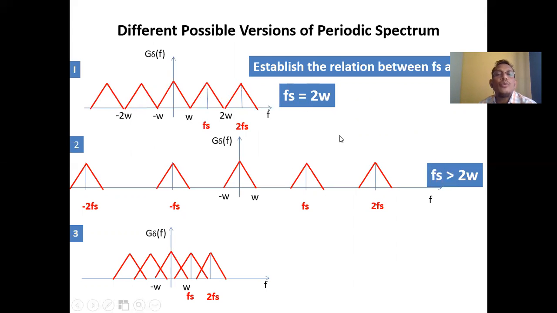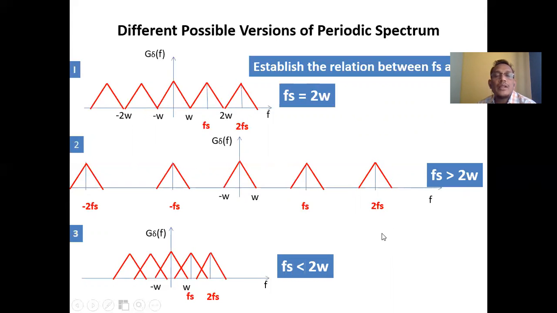Case number 2 is whenever the sampling frequency is greater than 2W. In that case, the lower frequency component will be shifted toward the higher frequency component. So this is W, this is 2W, this is 3W, and this is called the sampling frequency. In terms of this, minus Fs, minus 2Fs, minus 3Fs, minus 4Fs, and minus W. This is the spectrum of the signal having a sampling frequency greater than or equal to 2W.